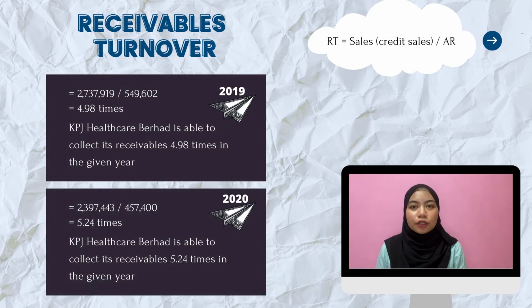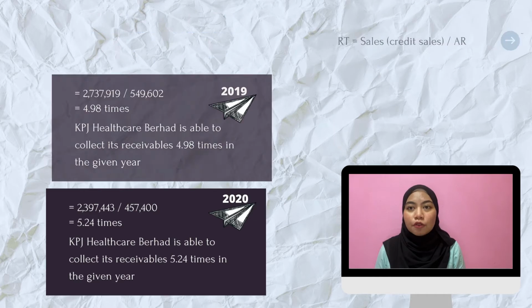In receivable turnover, the formula used is credit sales divided by the amount of account receivable. Thus, KPJ Berhad scored 4.98 times in 2019 and 5.24 times in 2020. Overall, KPJ Healthcare Berhad improved its performance in 2020 as it is higher and more efficient than 2019 in collecting its debt from its account receivable.